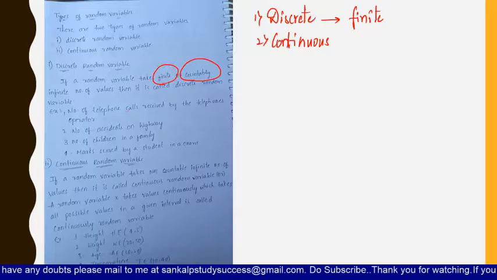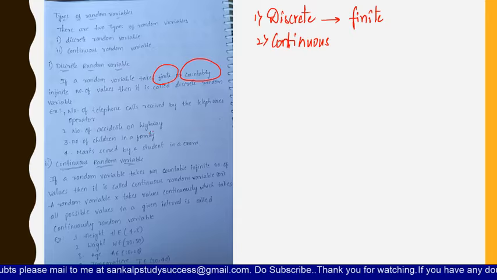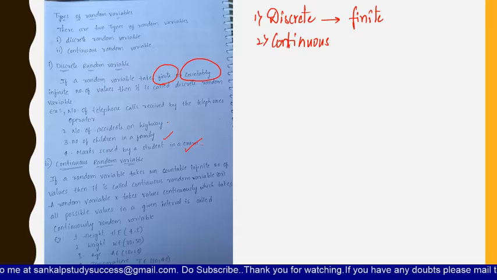That means you can count it. So you can say that it is a discrete random variable. Number of accidents on a highway, number of children in a family, marks scored by a student in an exam. These are some of the examples of discrete random variables. So what is a discrete random variable? If the variable takes only a finite number of values, it is known as a discrete random variable.